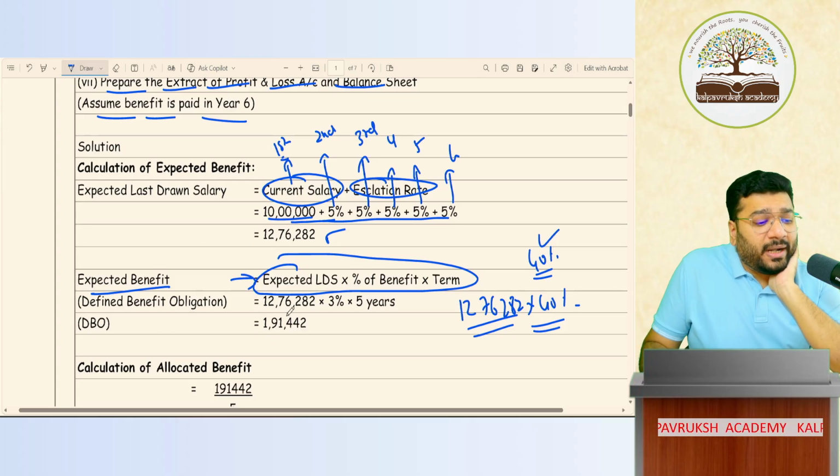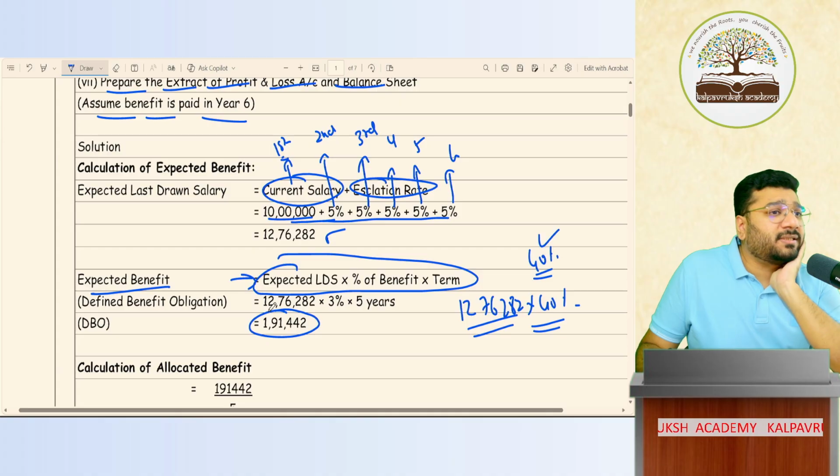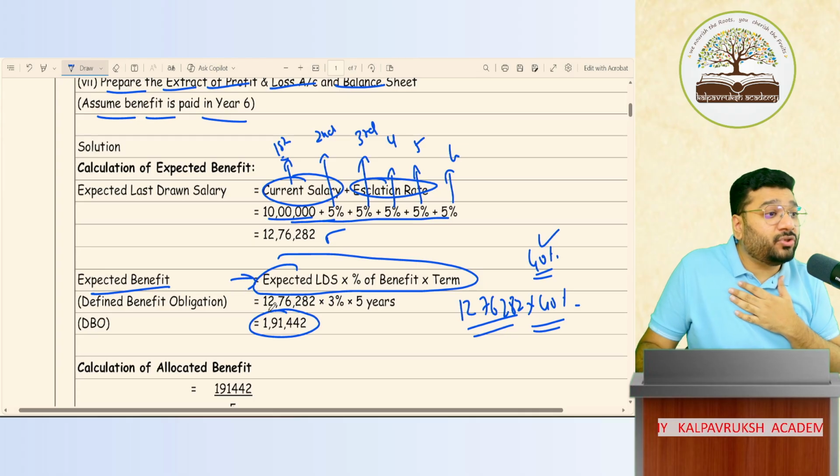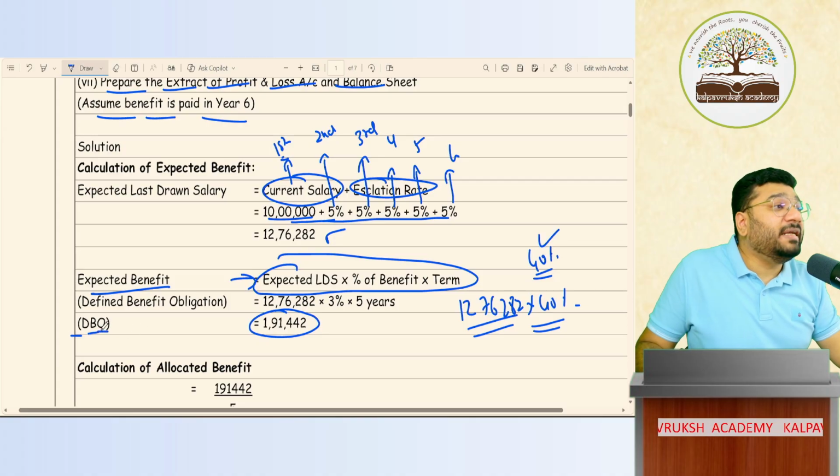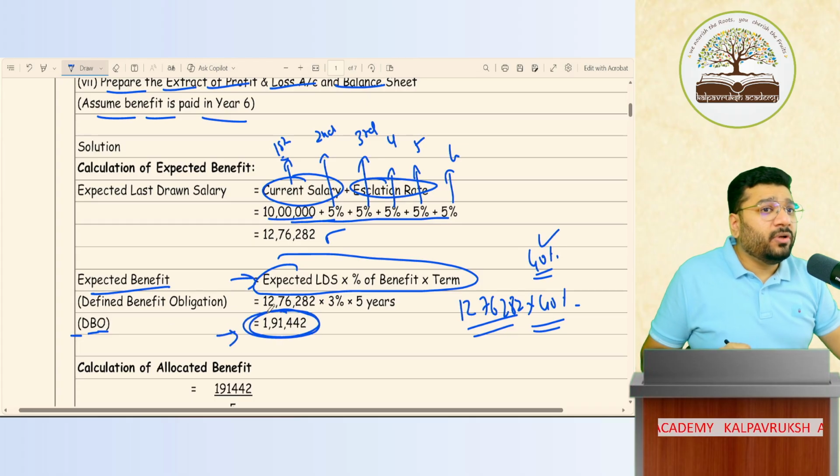So I got 1,91,442. What is this? Employee benefit which I have to pay in future, which means I have an obligation to pay this money in future. Such kind of obligation is called defined benefit obligation. Defined benefit obligation. Tell me one thing. This 1,91,442, is it a contribution plan or a benefit plan?